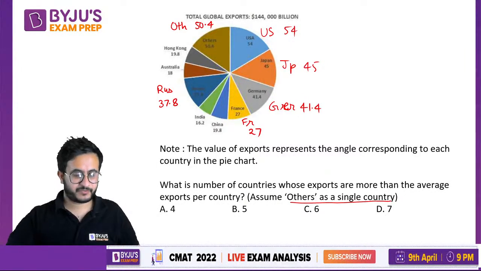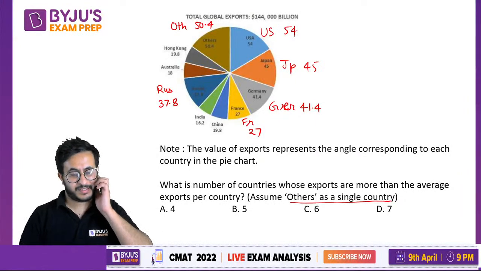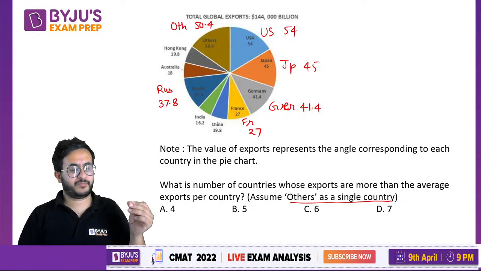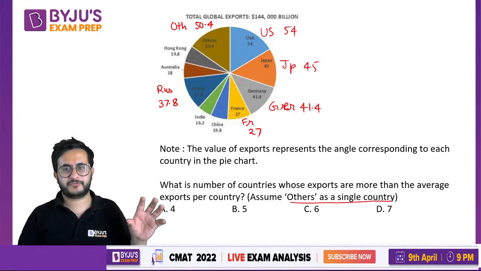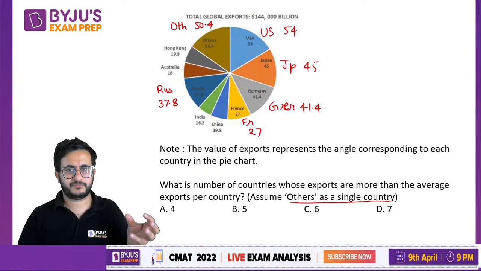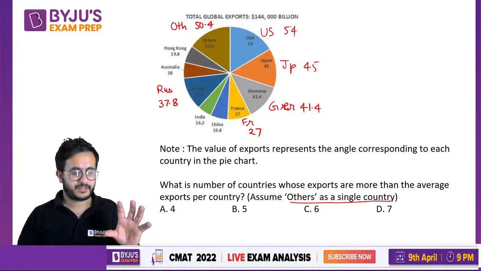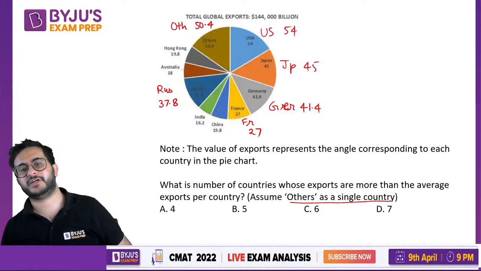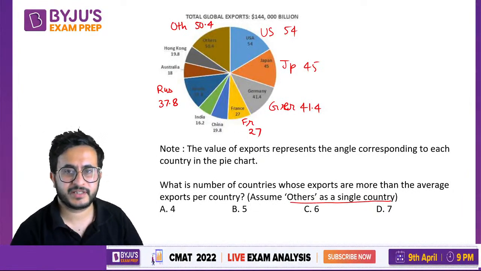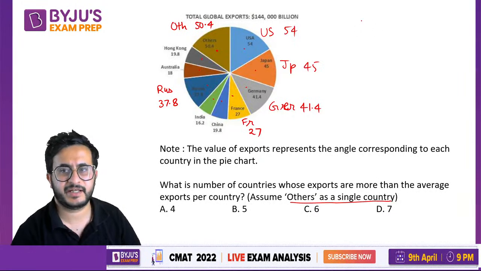That's the wrong way to do it. See, this is one good thing about pie chart, right? Unless you are asked to calculate some value out of the export part, if you are not asked the export of any of the country, see how many countries are there? 1, 2, 3, 4, 5, 6, 7, 8, 9, 10. There are 10 countries.